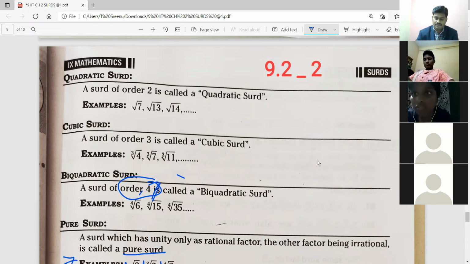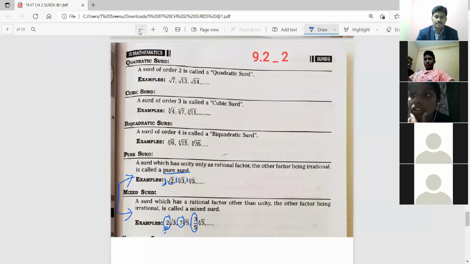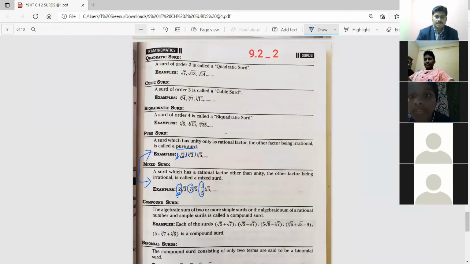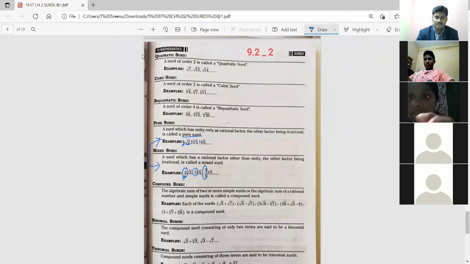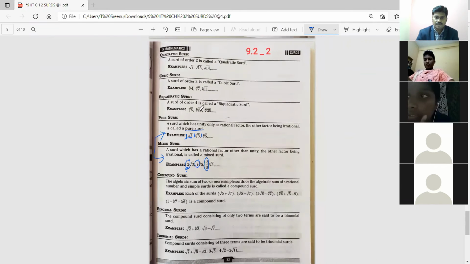Okay, let's check now. I'll erase this. Now you can take the screenshot. All the definitions have come here.